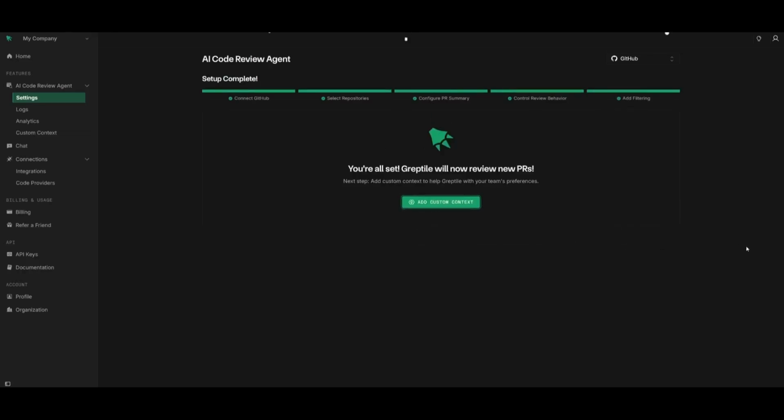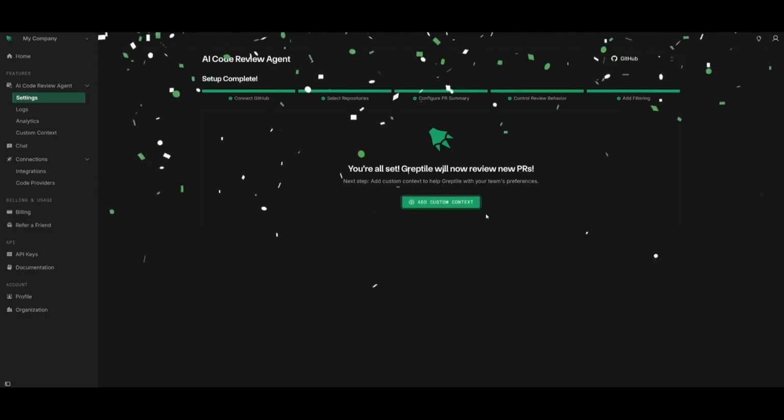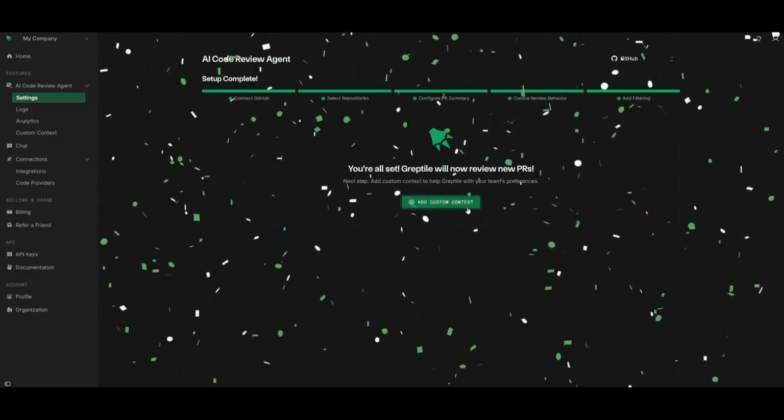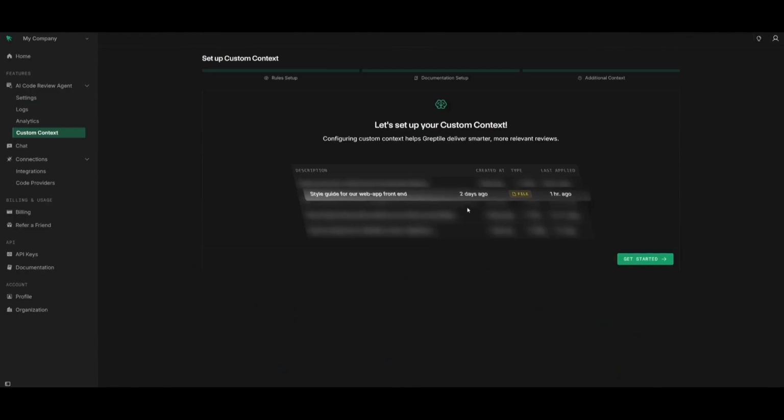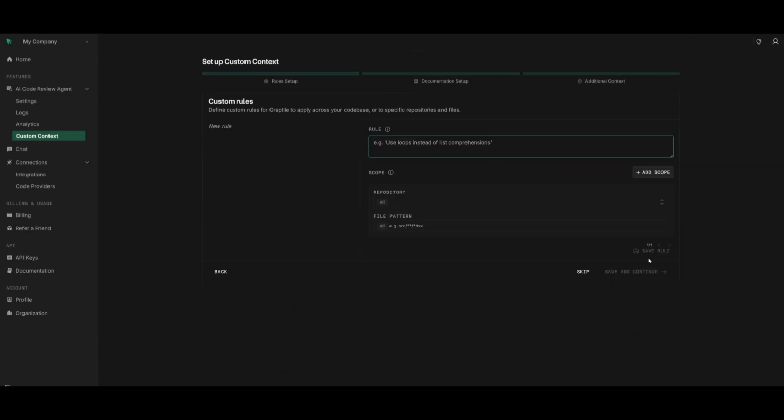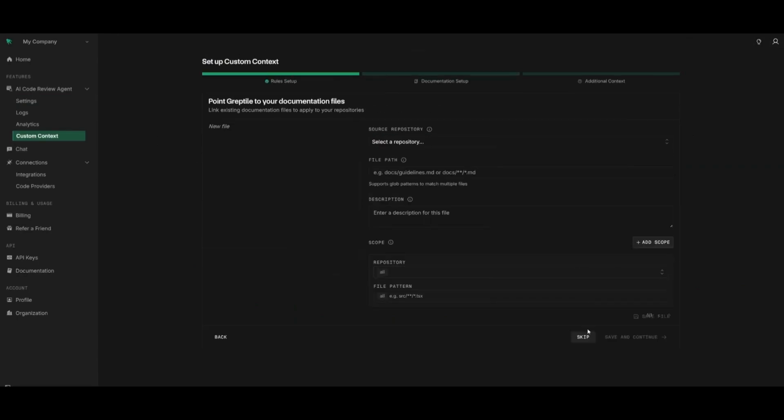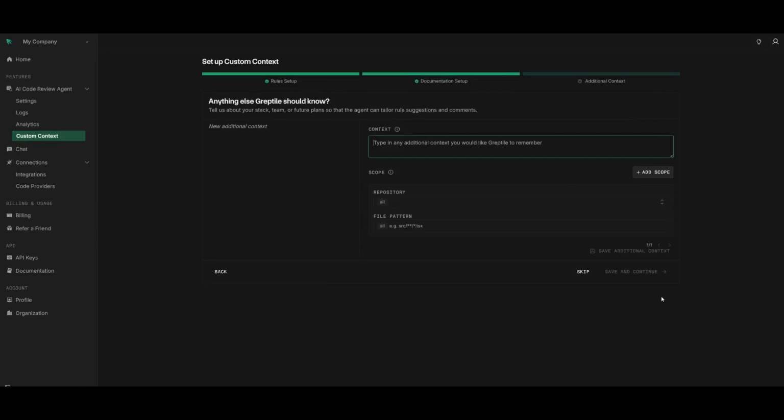There we go. Greptile now is going to review the PRs, and you can also add custom context to help Greptile as well as your team's preferences. Here you can add custom rules, and you can also add in documentation. This is a great way for your context to be ingested into the coding agent so that it is going to thoroughly follow it with the scope that you give it.